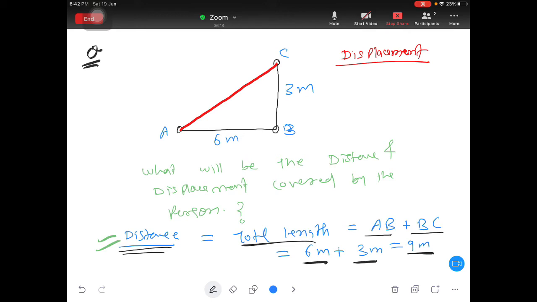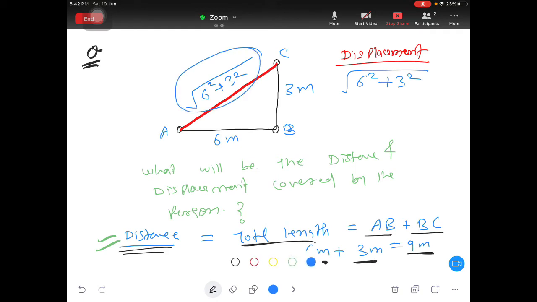Imagine, this length is nothing but under root 6 square plus 3 square. This is what we have learnt, how to apply the Pythagoras theorem, correct? So directly you can find under root 6 square plus 3 square. How under root 6 square plus 3 square? I am writing directly, but if you want to write procedure wise, then you consider like this: x square plus y square is equal to z square. X value is given as 6.